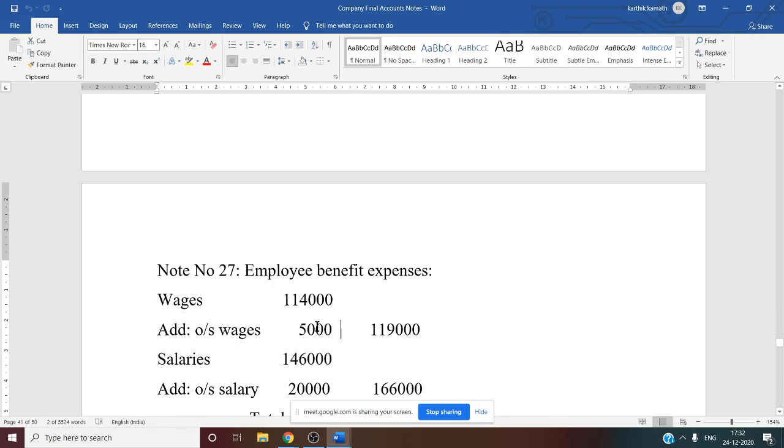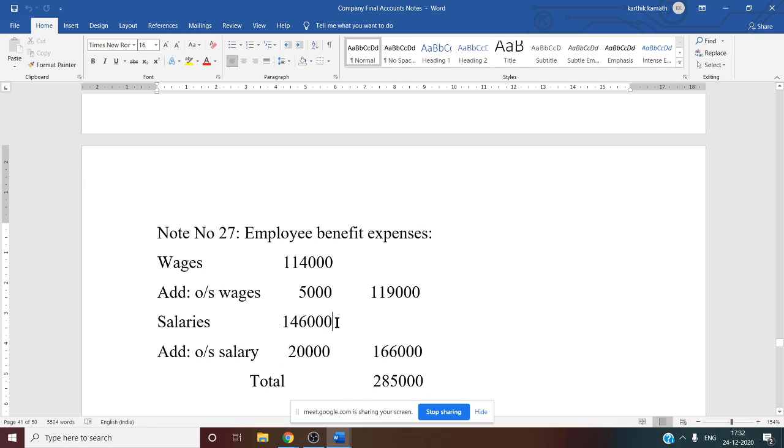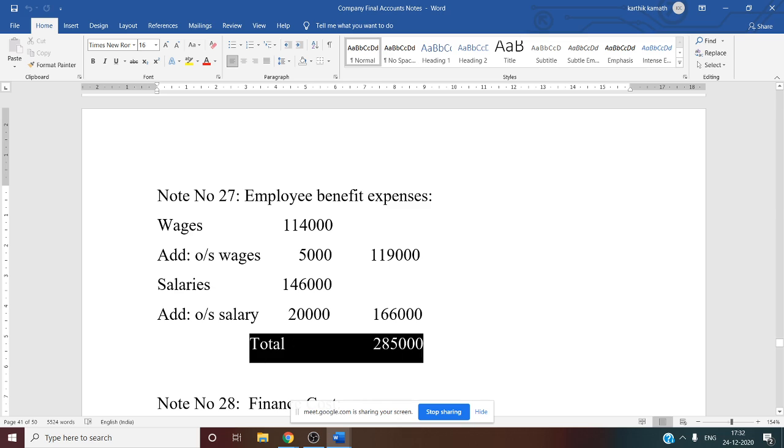So final wages are 1,19,000. Similarly, salary is 1,46,000 and outstanding salary given in the adjustment is 20,000. We add that to get the final salary, 1,66,000. Final wages plus final salary gives total employee benefit expenses of 2,85,000. This is note number 27.